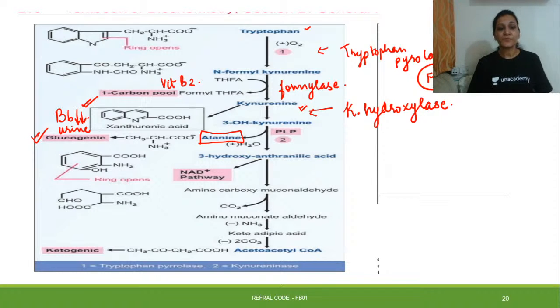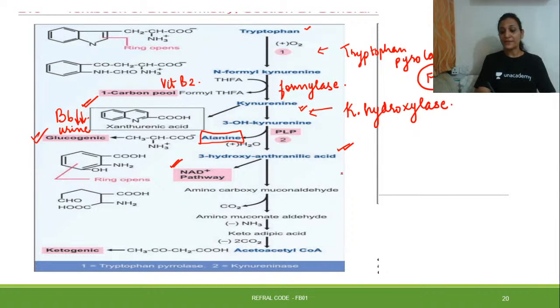This alanine formation from 3-hydroxykynurenine diverts the pathway towards the glucogenic pathway. Then after the formation of 3-hydroxyanthranilic acid, it will be further forming amino carboxy muconic semialdehyde, or it will be diverted towards the NAD pathway. So first of all, we are dealing with the completion of this pathway.